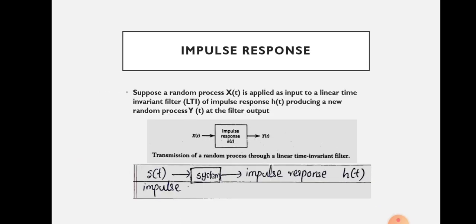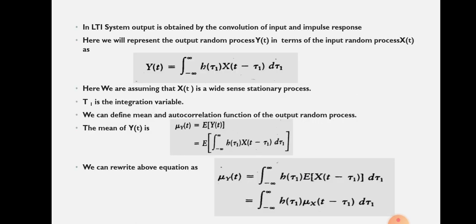Here the output is a random process. In the previous semester you studied signals; here we are taking it as a random process. So y of t is obtained by the convolution of the input random process x of t and the impulse response h of t. We can represent the output random process y of t in terms of the input random process x of t.